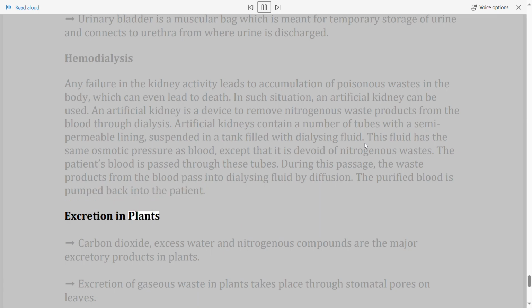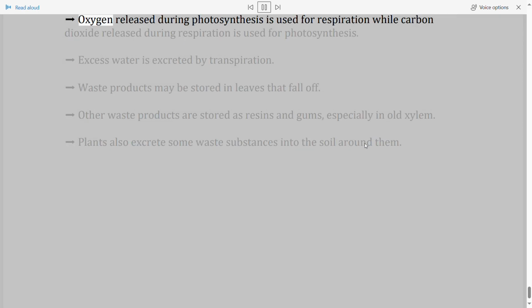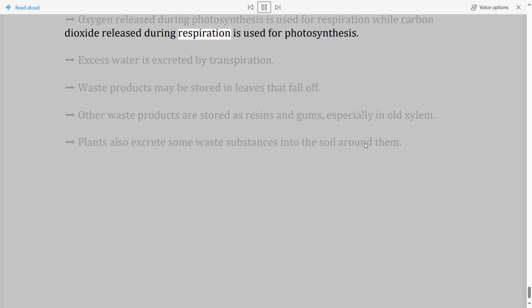Excretion in plants. Carbon dioxide, excess water and nitrogenous compounds are the major excretory products in plants. Excretion of gaseous waste in plants takes place through stomatal pores on leaves. Oxygen released during photosynthesis is used for respiration, while carbon dioxide released during respiration is used for photosynthesis. Excess water is excreted by transpiration.